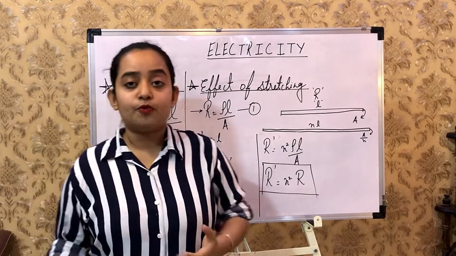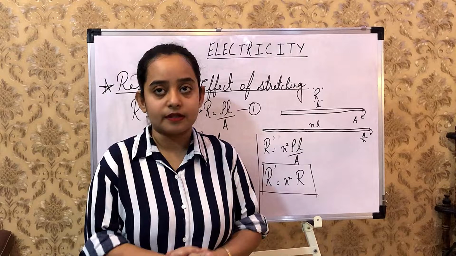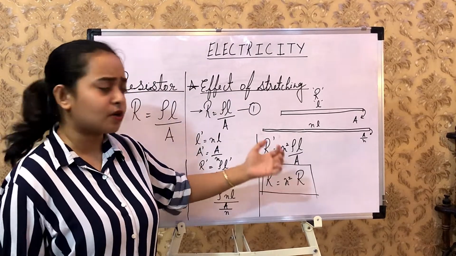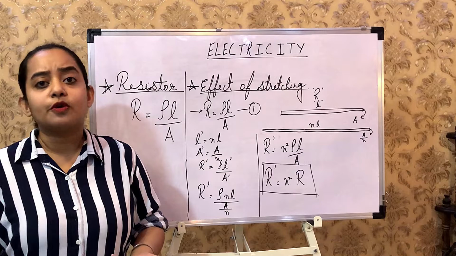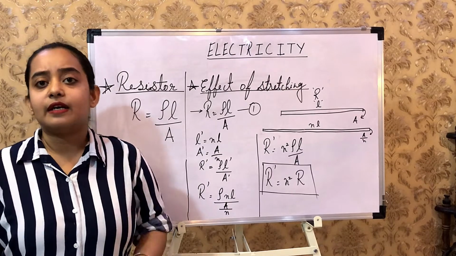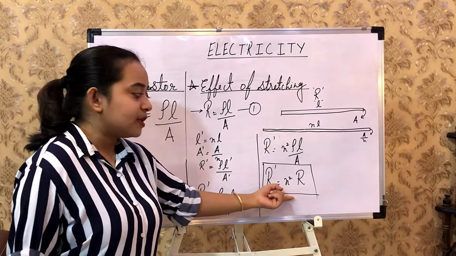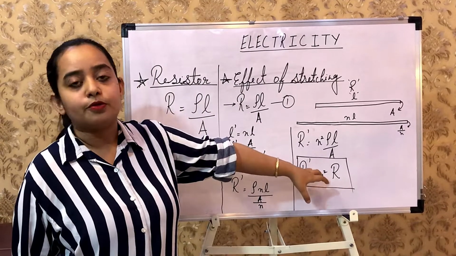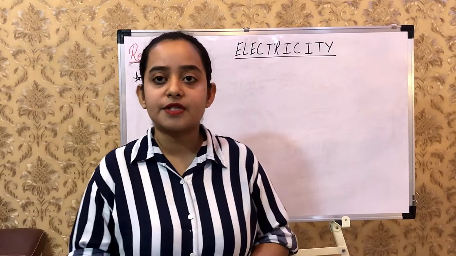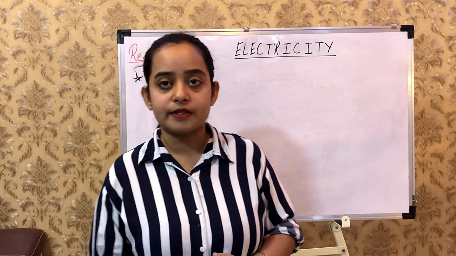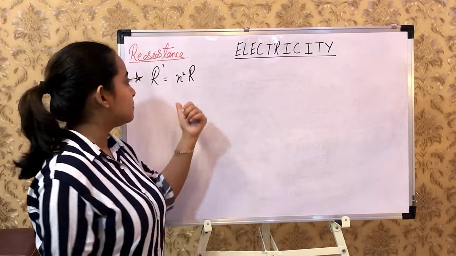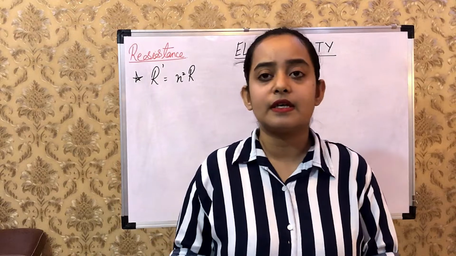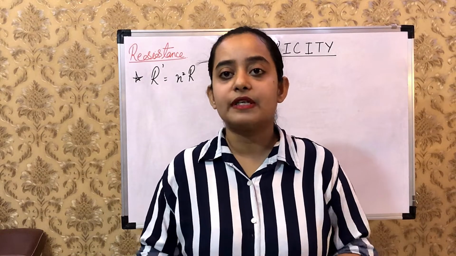I'll be telling you where you need to use which method. This is a short trick, a short formula. This goes almost everywhere where MCQ questions are asked, or you are sitting in a competitive exam. So this is going to give you a quick answer, and the complete method is going to earn you 2 to 3 marks. Okay, so as we proved the formula for resistance as R dash is equals to n square times of R, now I'll be taking certain numericals and certain concepts about the topic that we did.